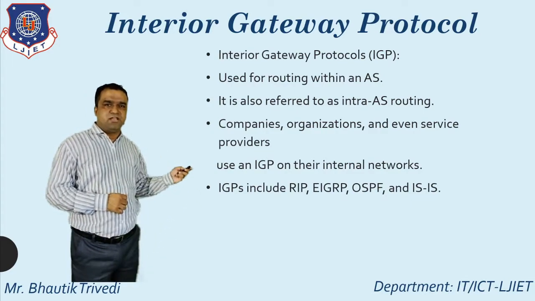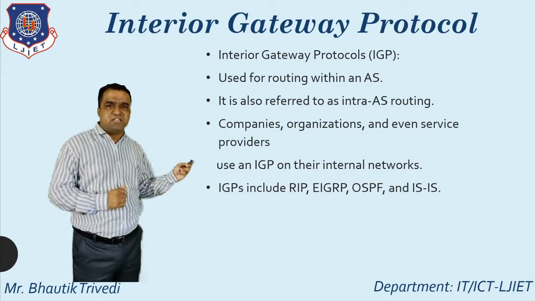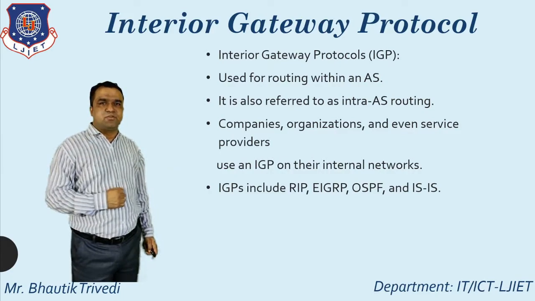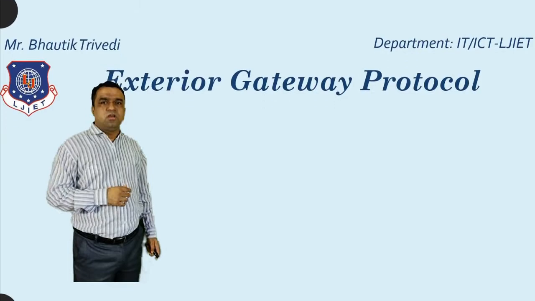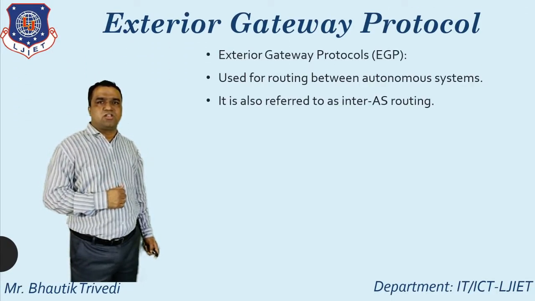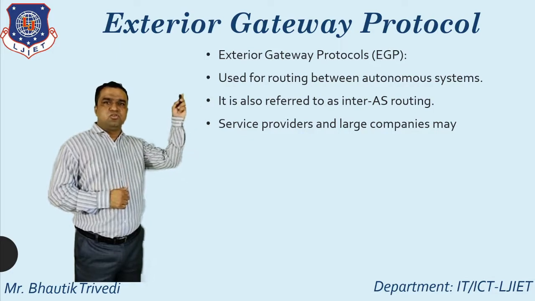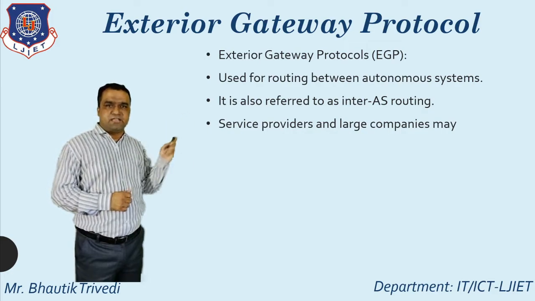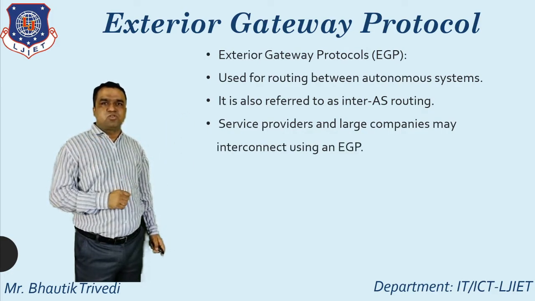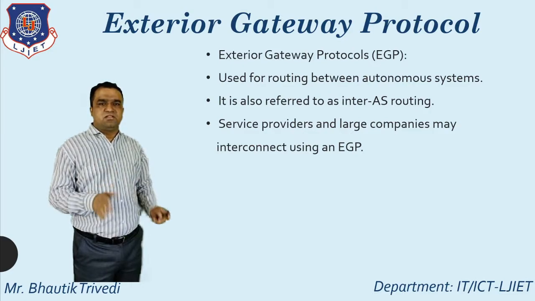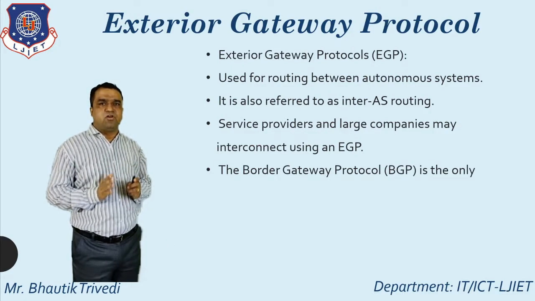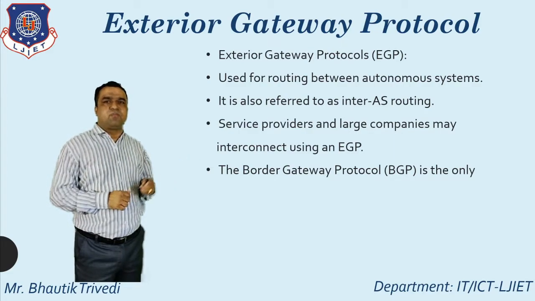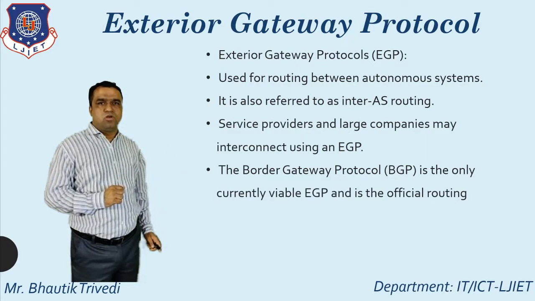Protocols for the IGP: either RIP, or EIGRP, or OSPF, or ISIS. These are all examples of interior gateway protocol. Next one, exterior gateway protocol. What's the logic behind that? It is used for routing between autonomous systems. It is also referred to as inter-AS routing, and it is generally used for large companies. The most important protocol for this is known as border gateway protocol. That's the example of exterior gateway protocol.